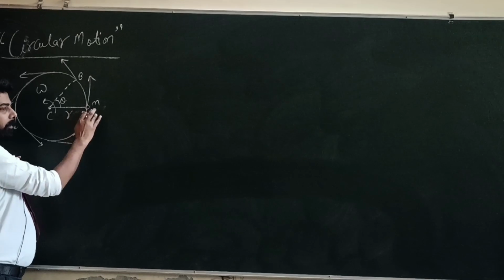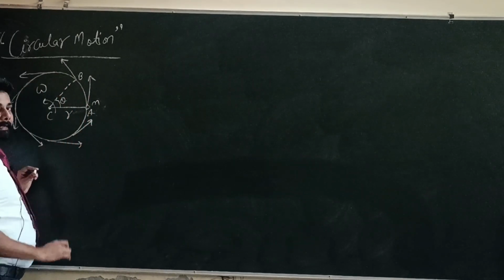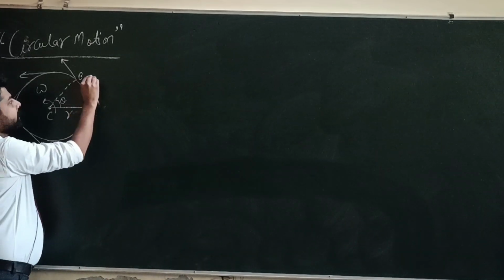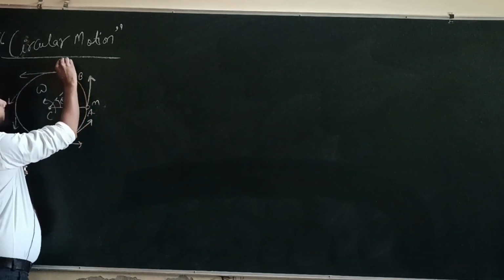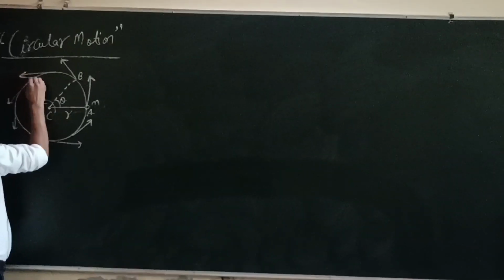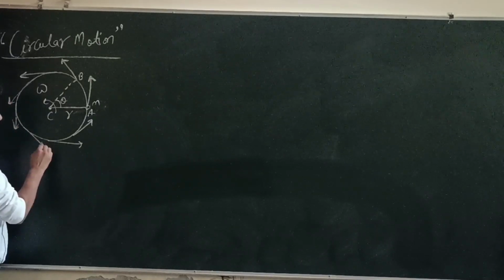So this body of mass m is moving on a circular path. We can see here that the body changes its direction at every point.